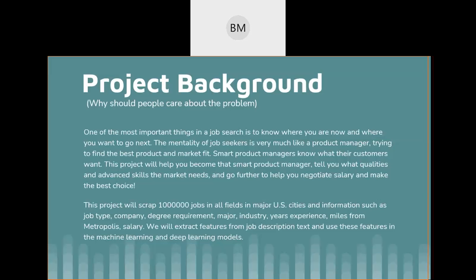The features are job type, company, degree requirement, major, industry, years of experience, miles from the metropolis, which is from the city, and the salary. Salary will be the target variable for us, and the rest of them will be the independent variables.